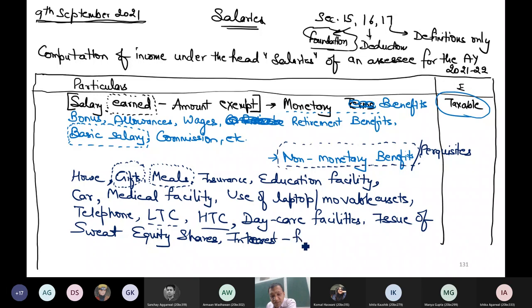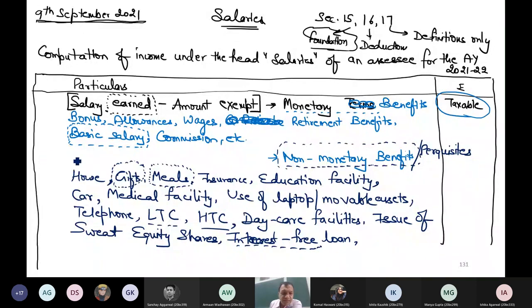Loan might look monetary, but interest free, this is the benefit. Had I taken the loan from the market, I would have paid some interest. For example, my employer says to take a 5 lakh loan, don't give me the interest, later on you simply return my 5 lakh. So this interest component is technically a non-monetary benefit. Had I gone to the market, I would have paid some interest, which I'm not giving right now. So this is a perquisite.